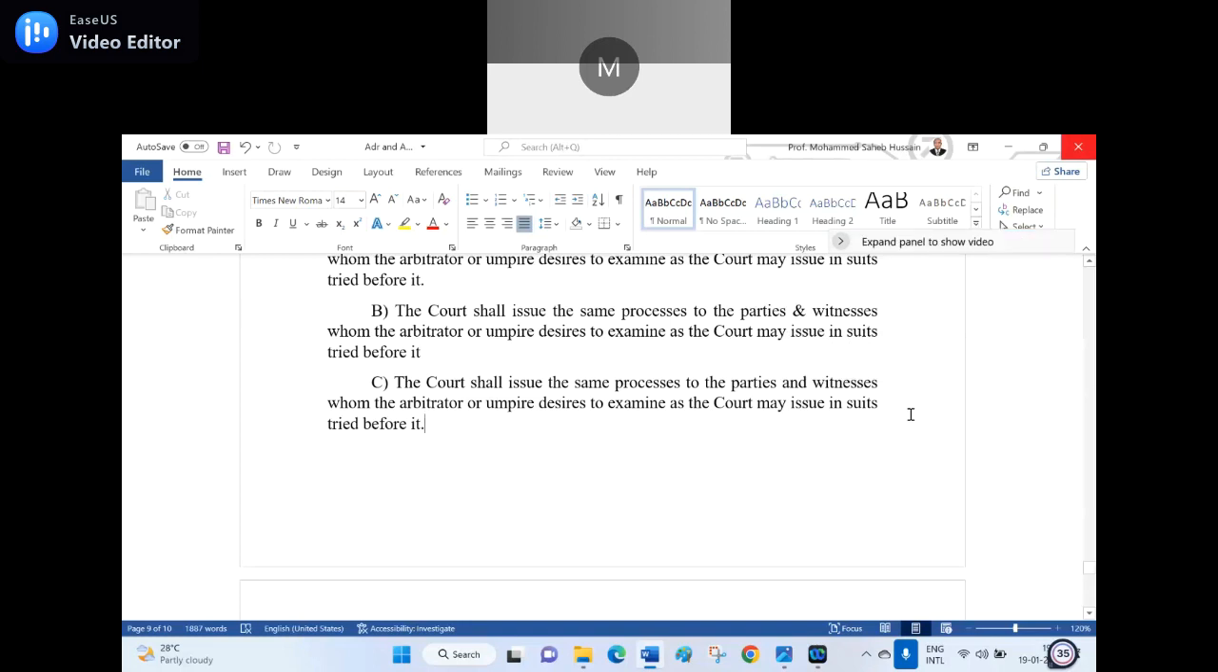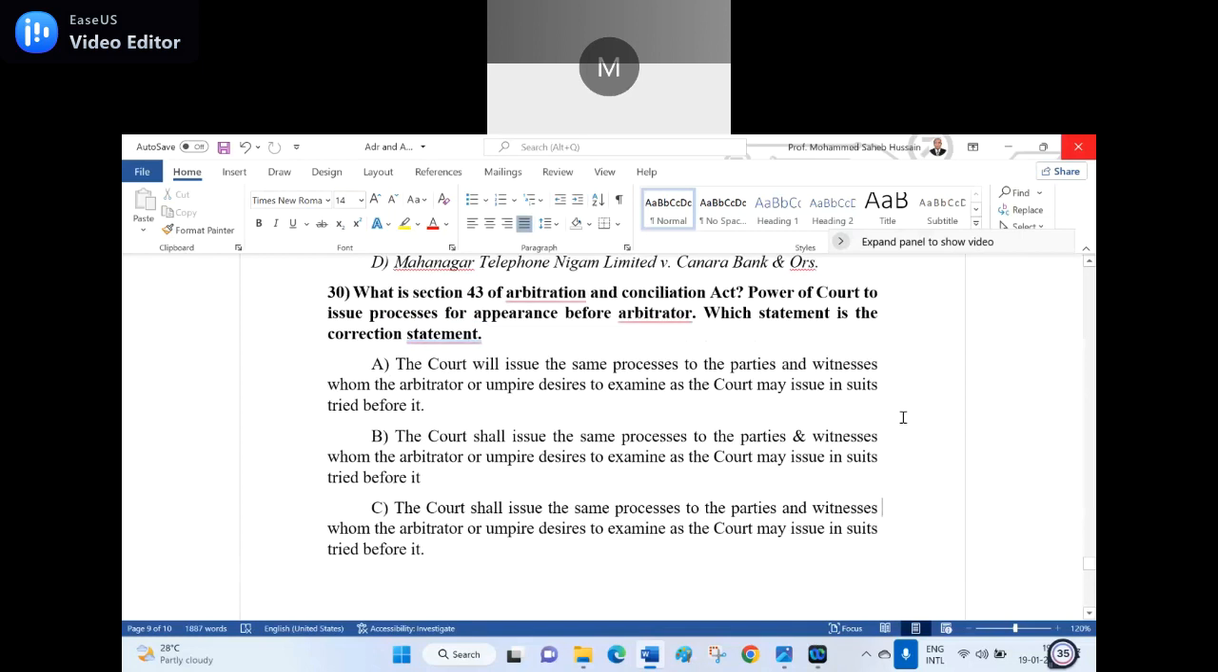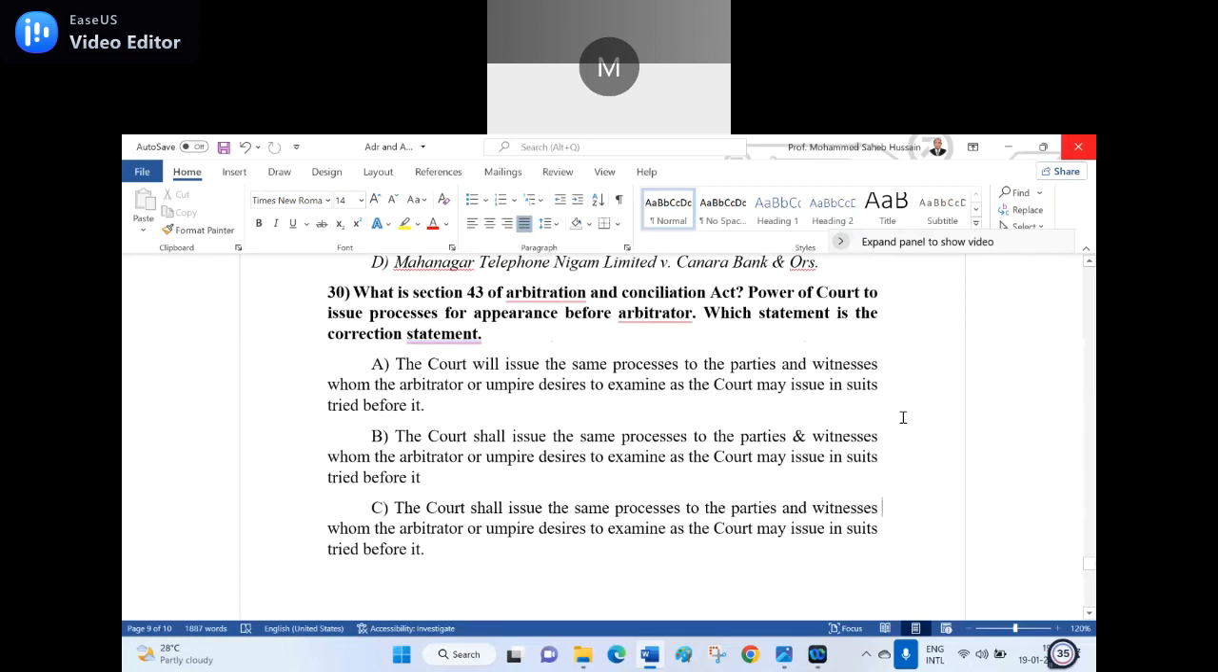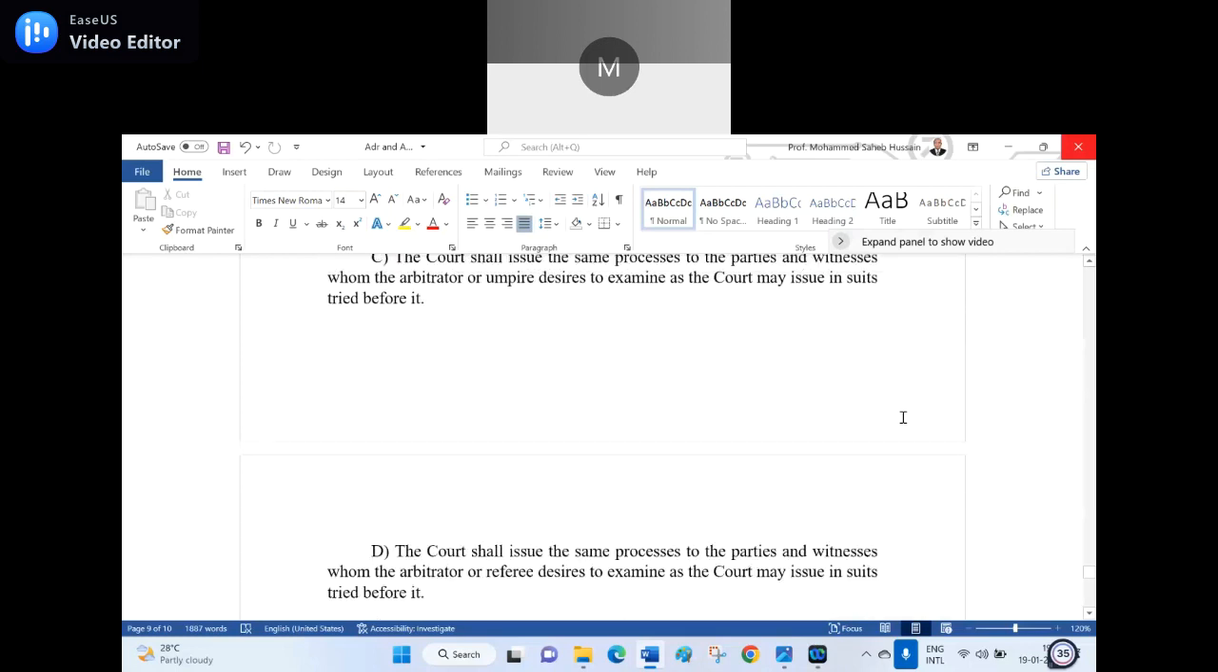The court shall issue the same process to the parties. Here I put the symbol ampersand, but actually in the section it is written "and". Is it clear? In this way also we can confuse you and ask which one is the right answer. Just before you say, sir, B and C look the same. Yes, they look the same. But in B I use the ampersand, in C I use "and", and that is there in Section 43 of the Arbitration Act.